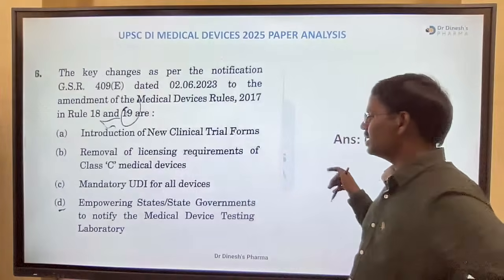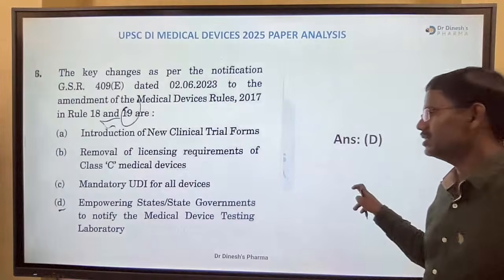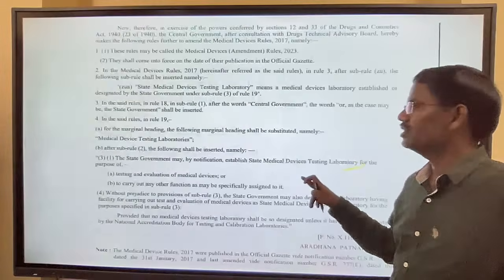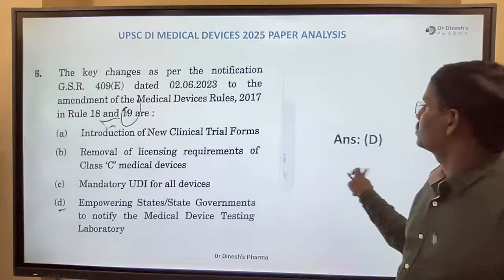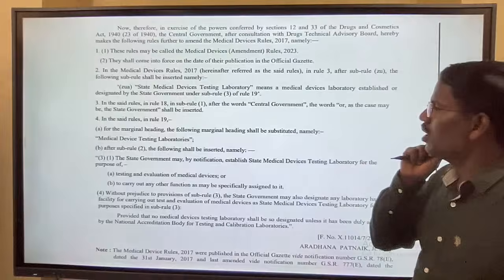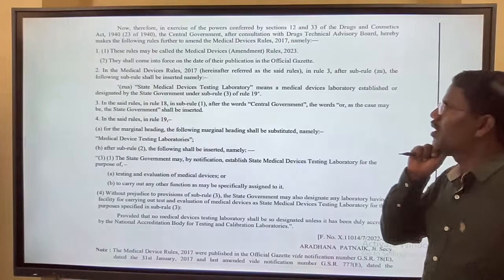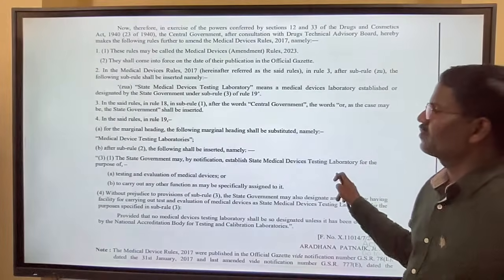Okay, so the right answer is D, empowering state governments to notify the medical device testing laboratories. Okay, yeah, so this was the rule which is explaining that question, right? Next.